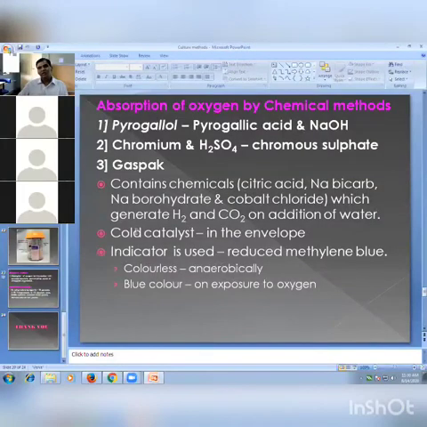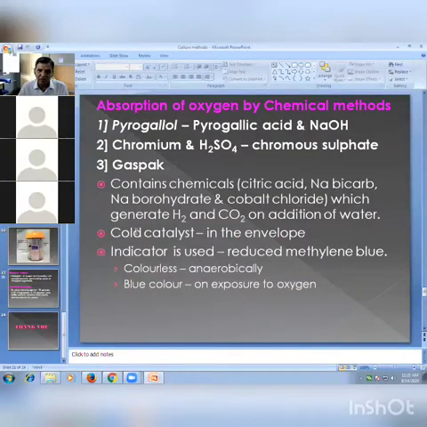Now, other methods we also use are absorption of oxygen by chemical methods. In one, we use pyrogallol. Pyrogallol is produced by mixing pyrogallic acid and NaOH, and it utilizes all the oxygen. The next one is chromium plus H2SO4, sulfuric acid. Chromous sulfate is generated, and that utilizes the oxygen and creates anaerobic condition. And the third, which we frequently use nowadays and is very simple, is the gas pack.